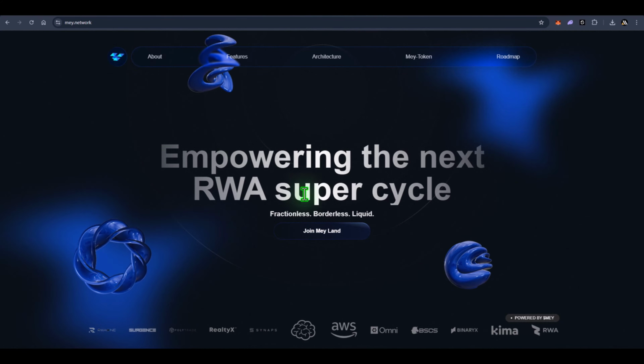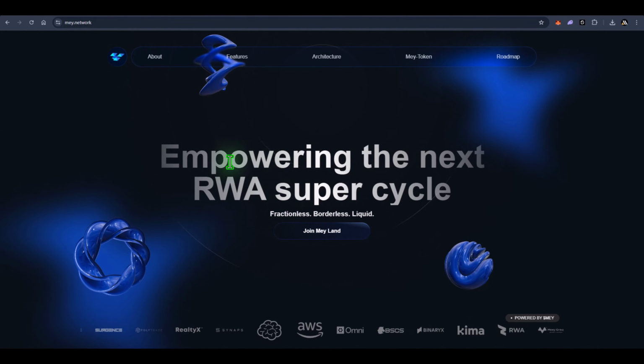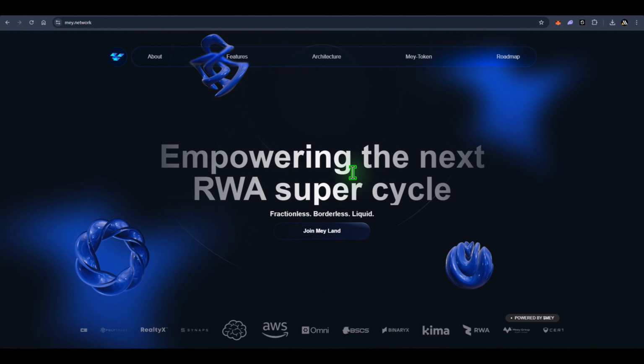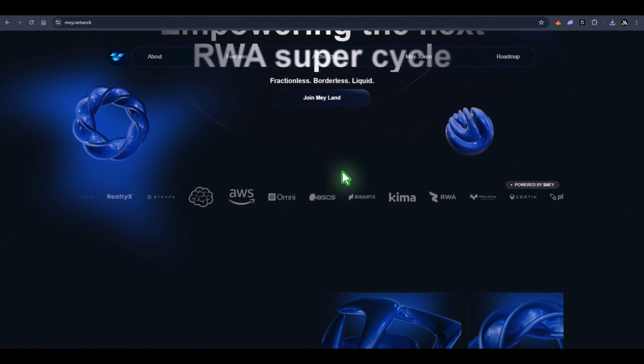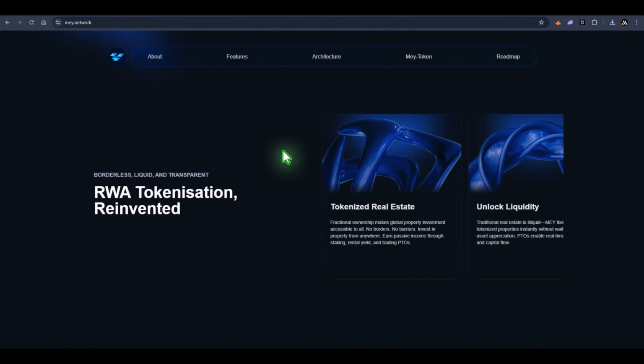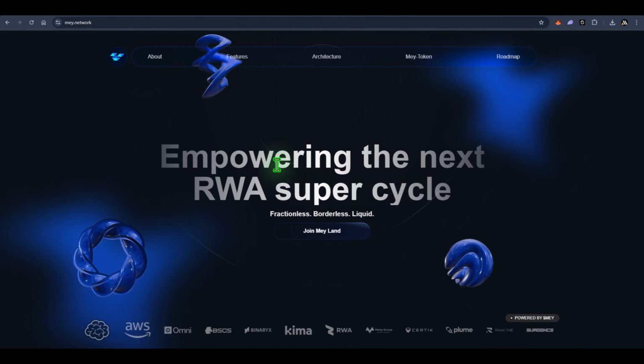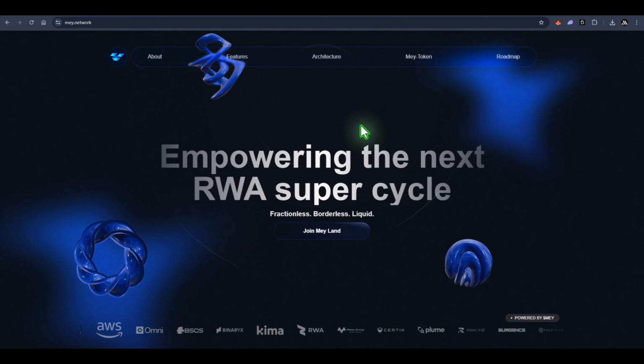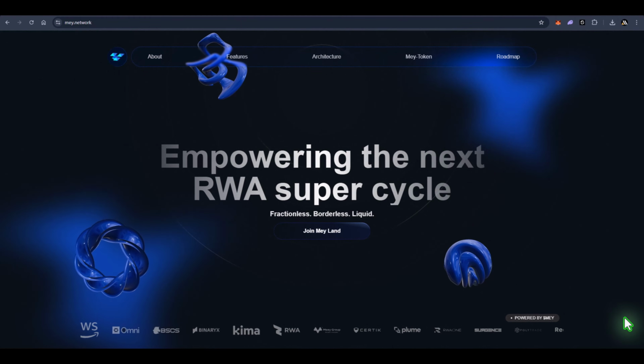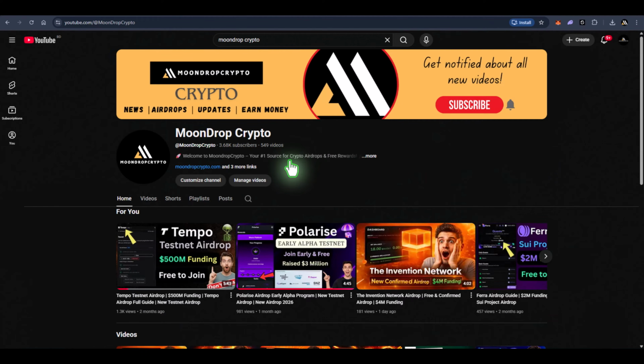Mey Network is basically a crypto investment and real estate project focused on real world assets. Their goal is to digitalize or tokenize real estate properties. That is why they have launched the main token, which serves as the main use case within their ecosystem. So if you want to know more about them, then you can visit their website. I'll show you step by step how you can participate.